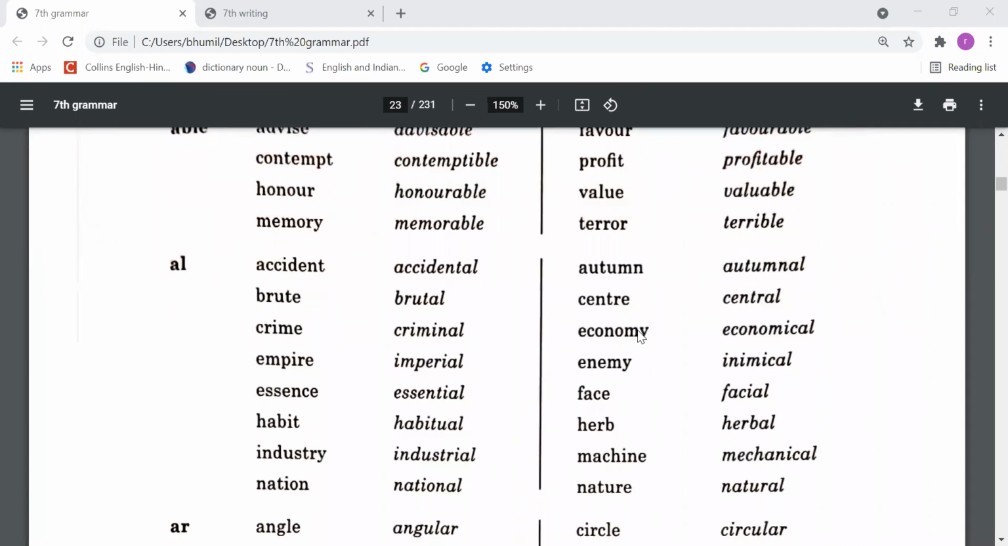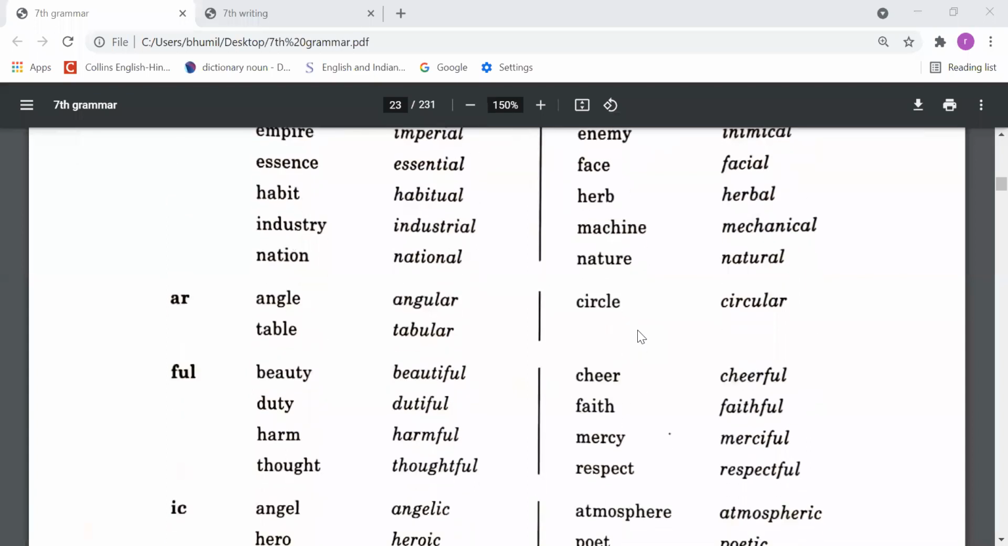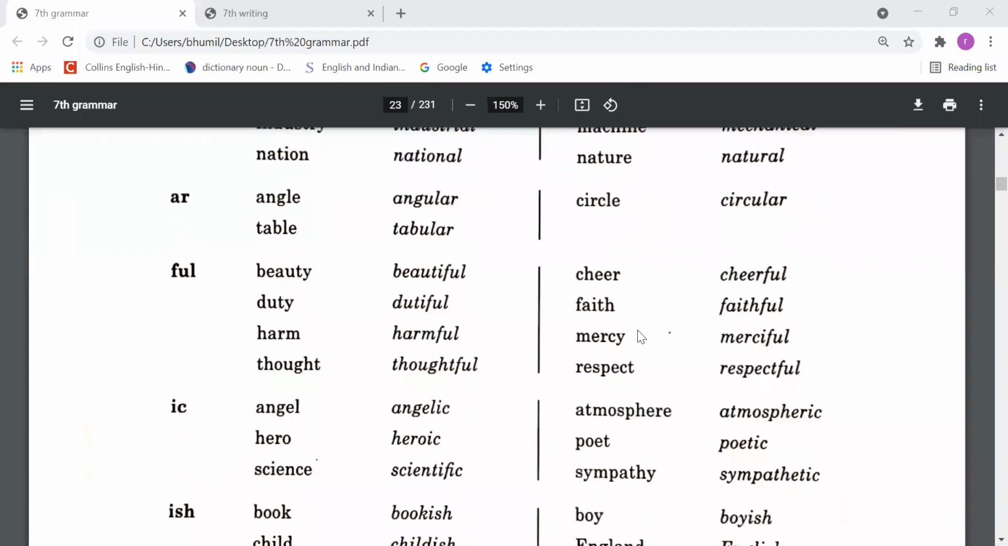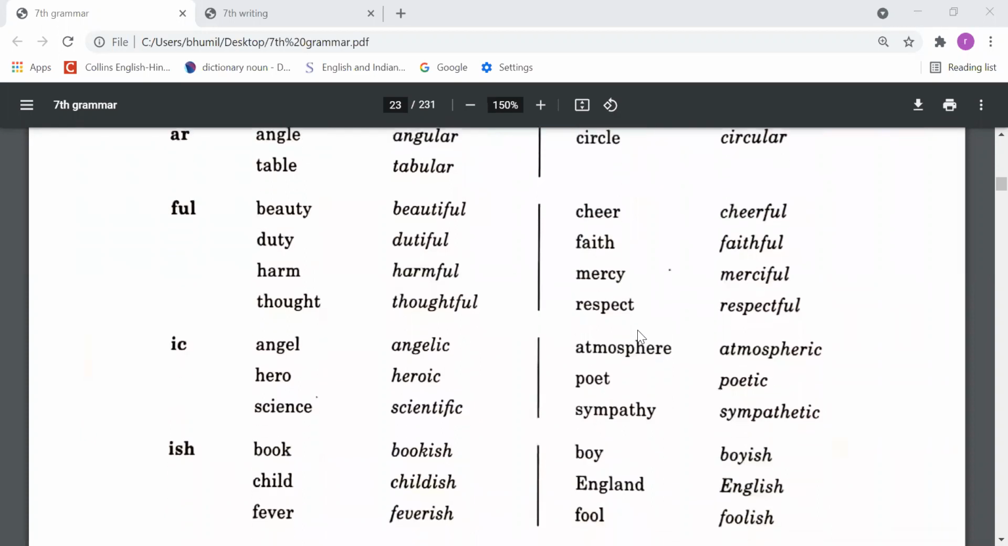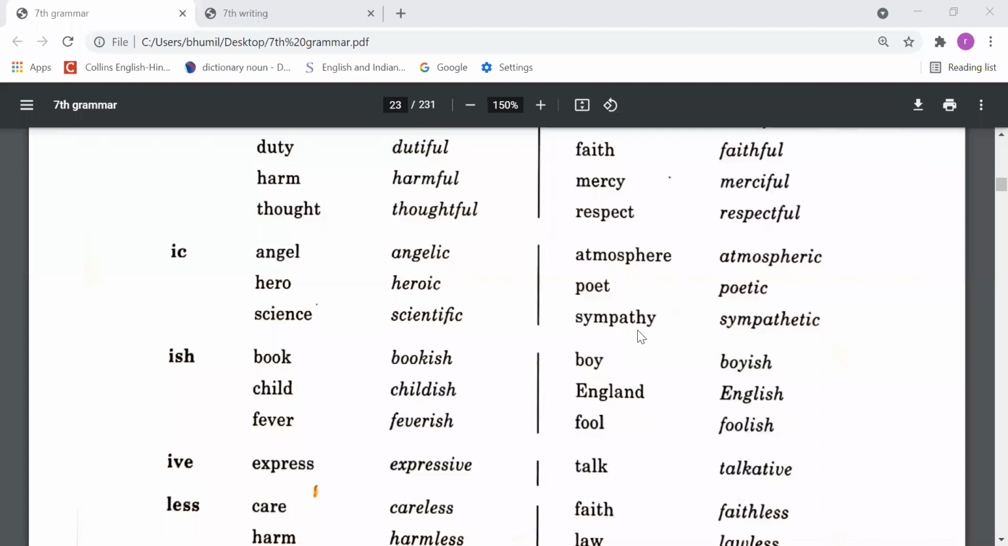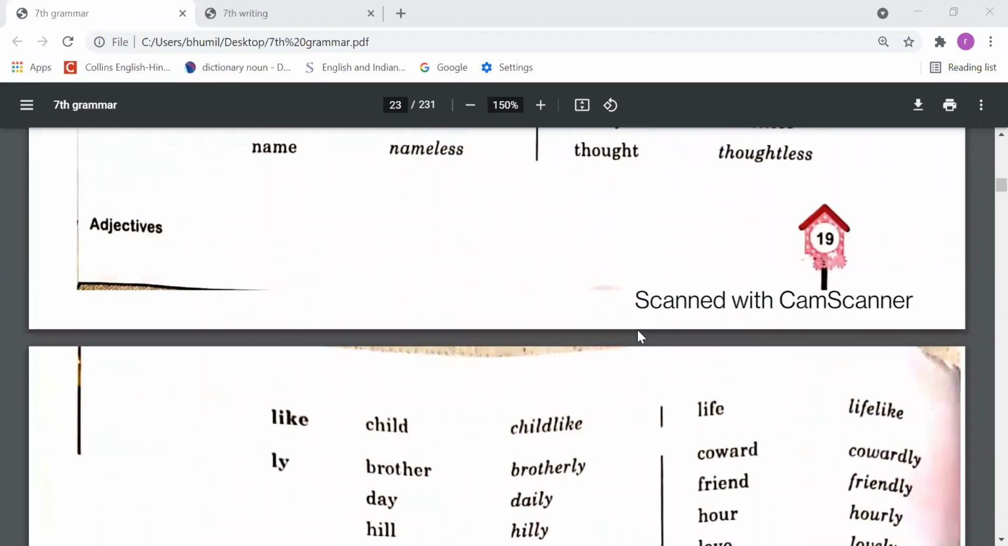Herb, herbal. Machine, mechanical. Nature, natural. Circle, circular. Cheer, cheerful. Faith, faithful. Mercy, merciful. Respect, respectful. Atmosphere, atmospheric. Poet, poetic. Sympathy, sympathetic. Boy, boyish. England, English. Fool, foolish. Talk, talkative. Faith, faithless. Law, lawless. Mercy, merciless. Thought, thoughtless.